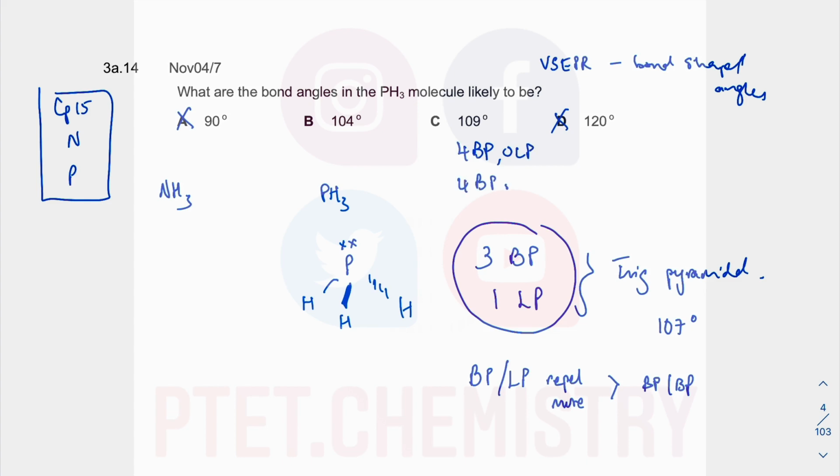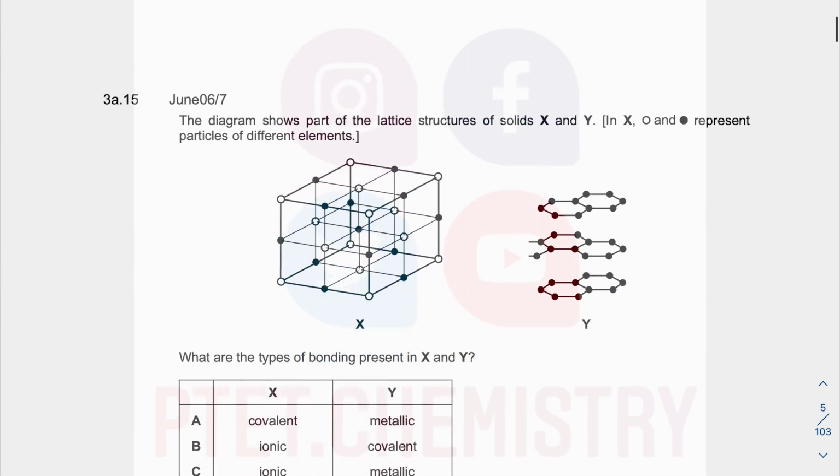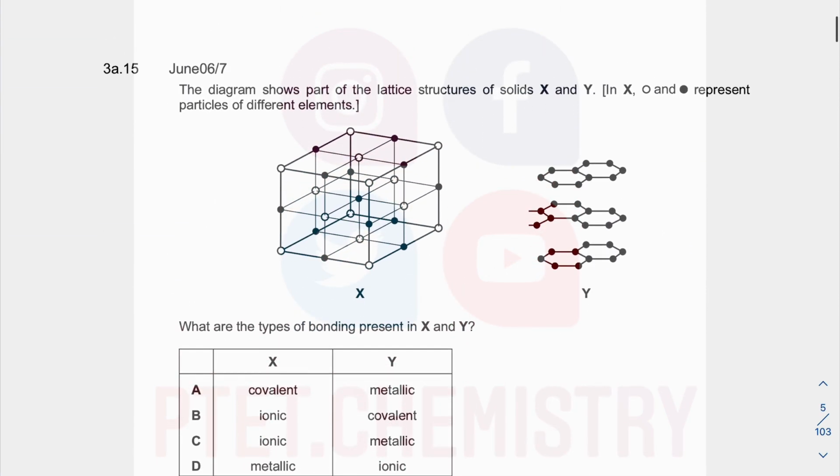Your 4 bond pairs repel equally. So they were not going to repel equally because of valence shell electron pair repulsion. You have a lone pair. The best option here will have to be this. Even though we associate this usually with 2 bond pair and 2 lone pair, it must be the case where the bond pair, lone pair repel even more, giving you a slightly even reduced bond angle. Alright? I mean, that's the best option I can think of, yeah? Taking into account valence shell electron pair repulsion.